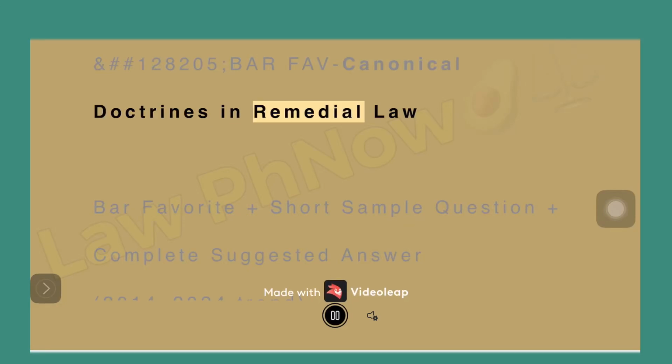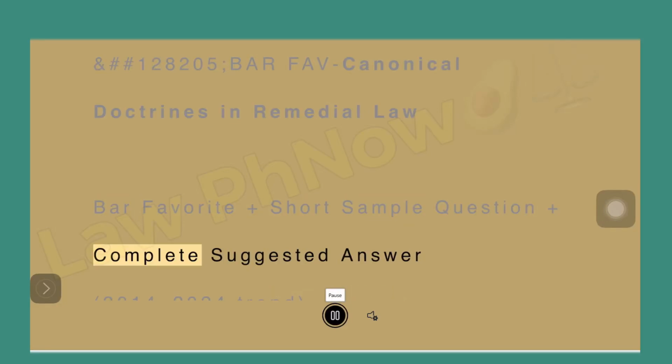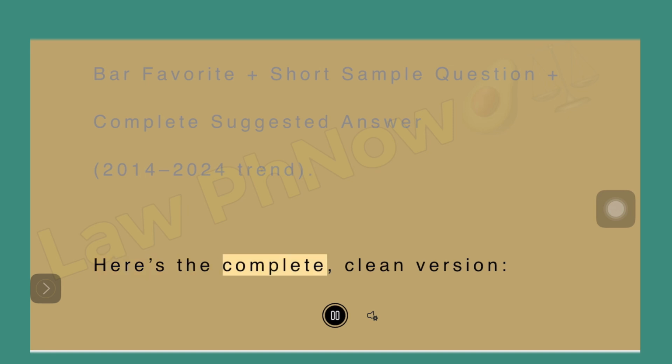Canonical Doctrines in Remedial Law. Bar favorite, plus short sample question, plus complete suggested answer. 2014 to 2024 trend. Here's the complete, clean version.